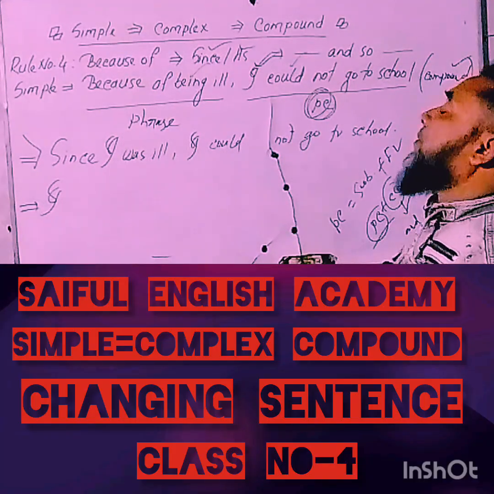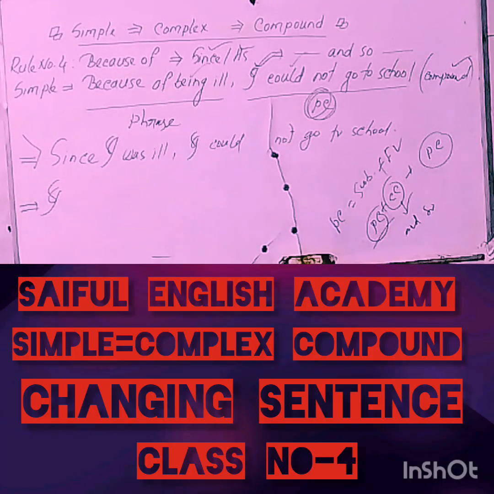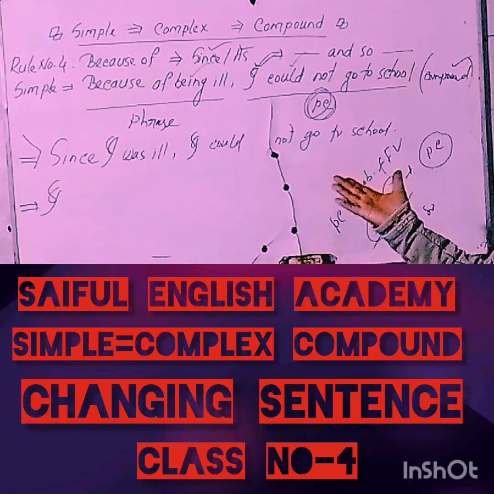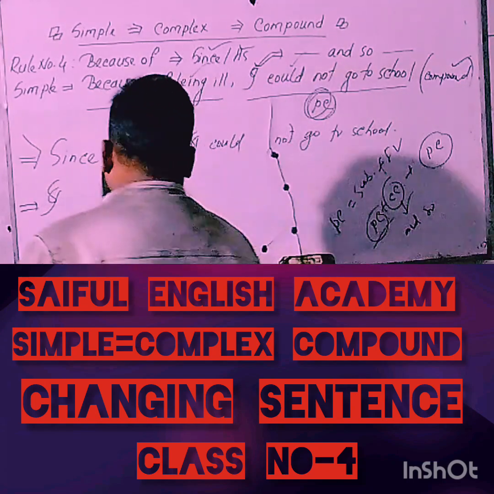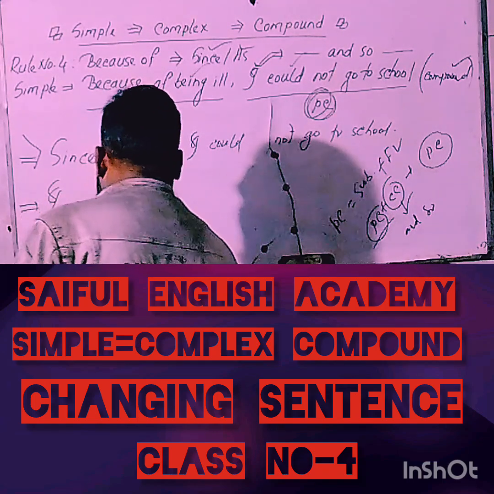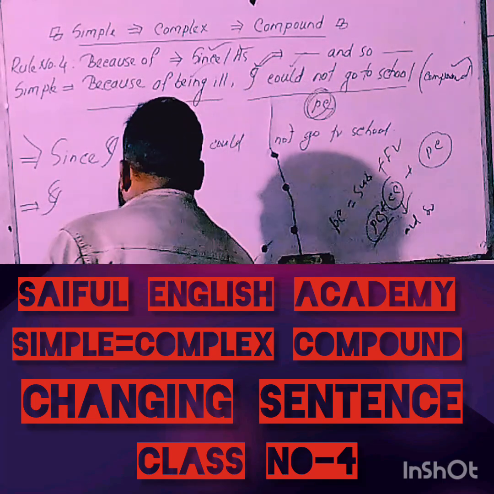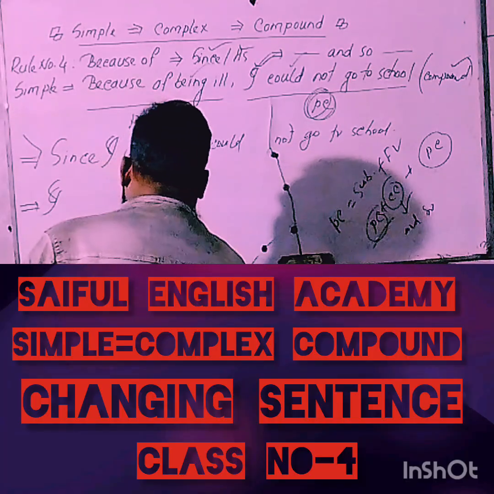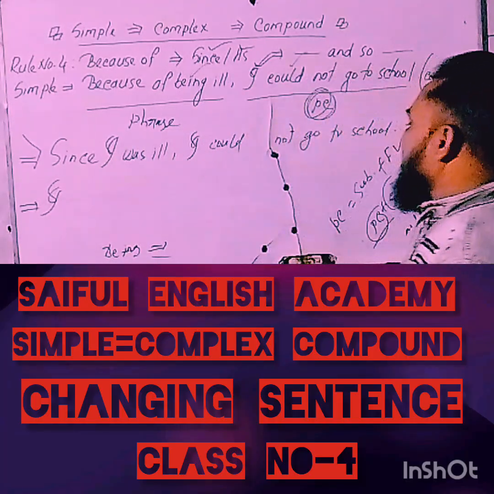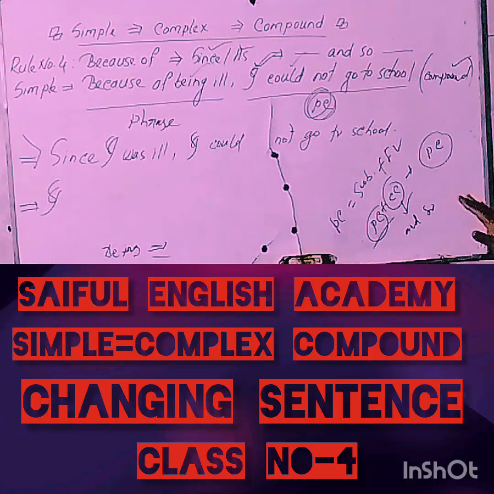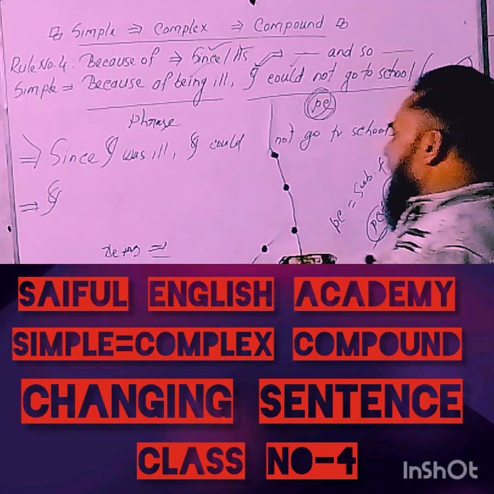Of course, you know that there is no finite verb in a phrase, but there is at least a non-finite verb. Here the non-finite verb is 'being'. If we delete the 'ing' form from 'being', in such a situation 'be' must be changed into a finite verb. And be means what?